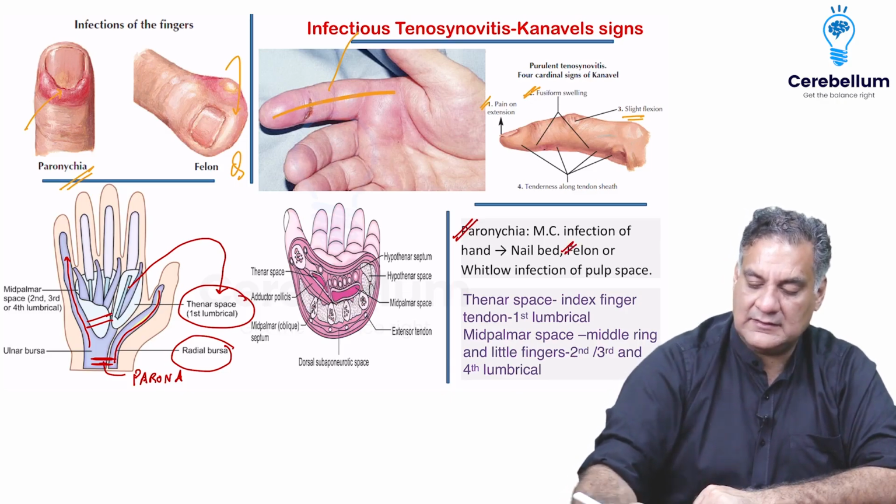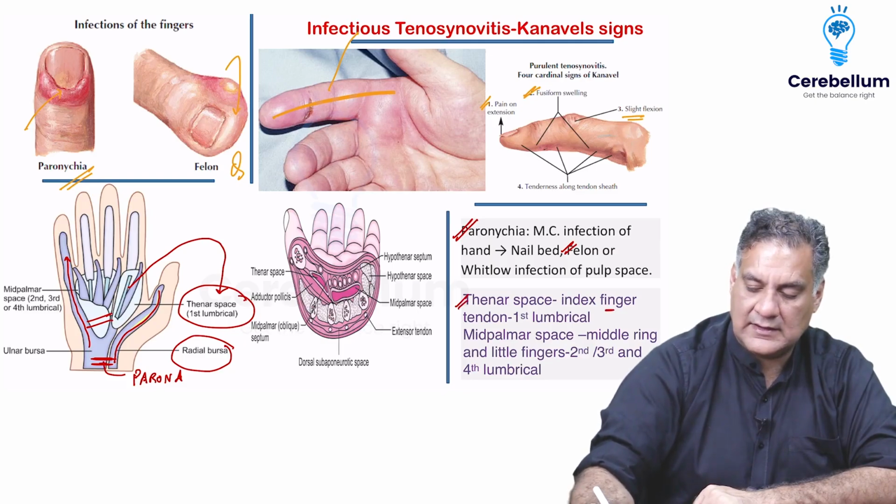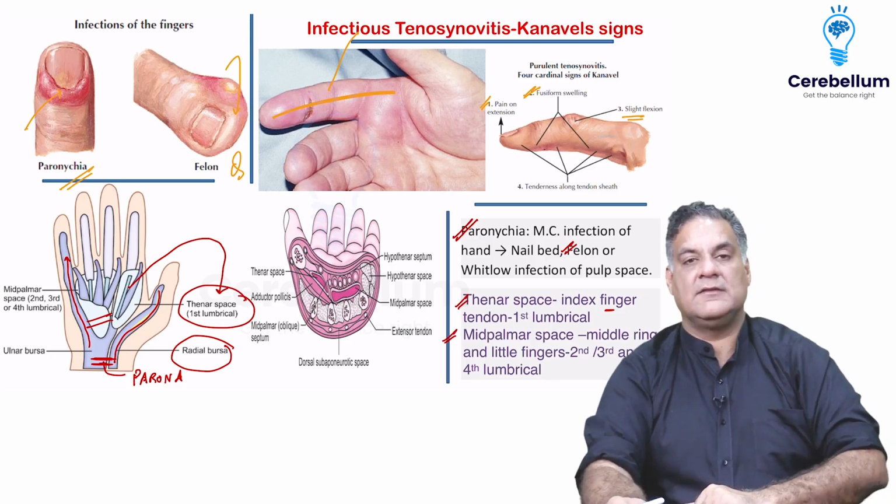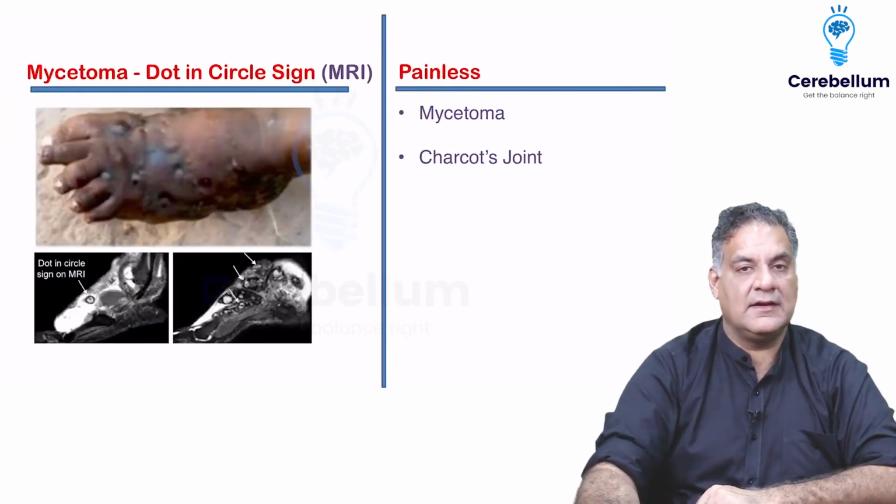Felon or whitlow is the pulp space. Thenar space, index finger tendons. Mid palmar space, the second, third, and fourth lumbricals or their tendons, right?